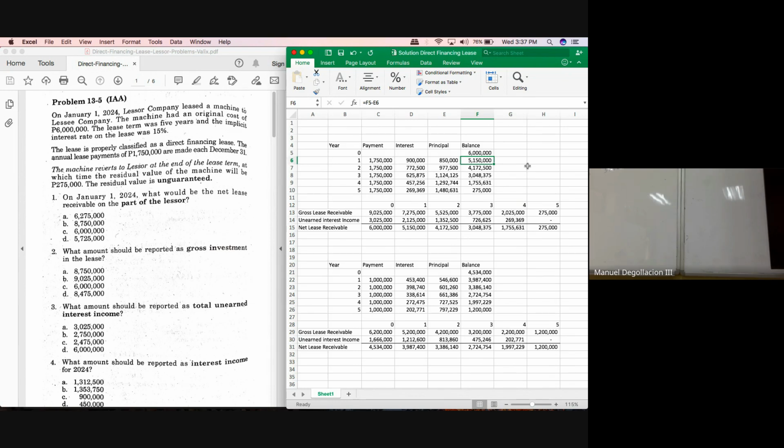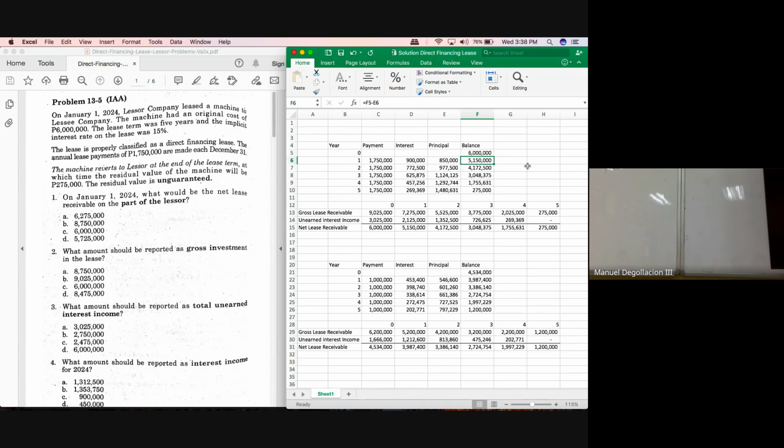Will the unearned interest income after 1 year remain at 3,025,000? No, because a portion of it is already earned. Because again, interest is earned through passage of time. With a lapse of 1 year, a portion of the 3,025,000 will already be earned. And how much have we earned already? 900,000. So total unearned interest income at the start is 3,025,000.